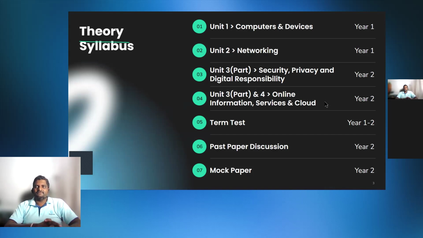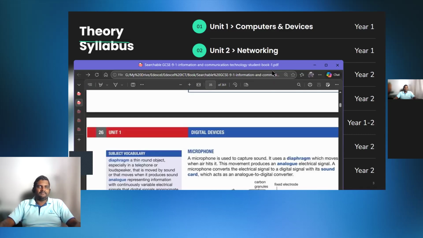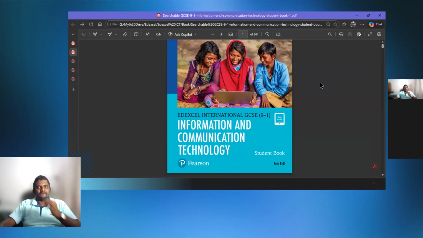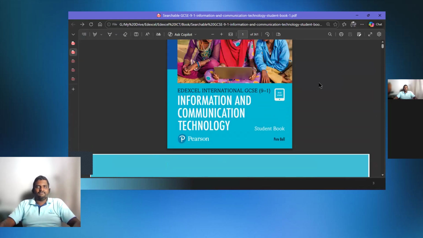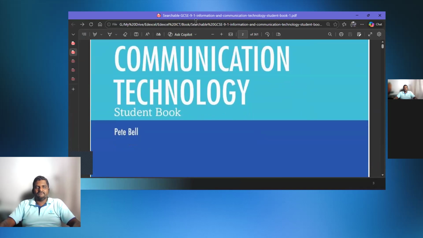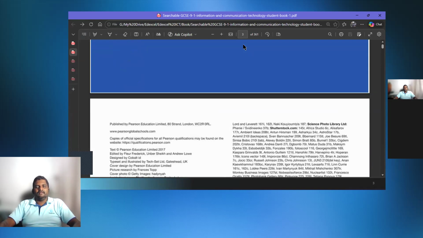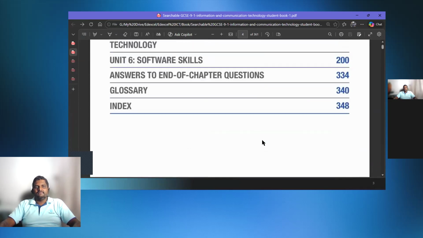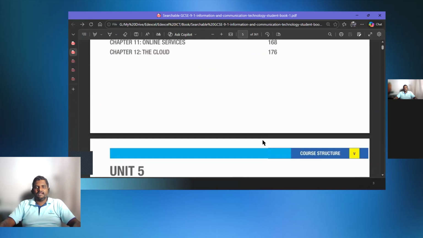Yes. Okay. So do you have any idea how many units are there in that book? This is the book, right? So how many units are there? If you scroll down, this is actually an edited version. I have changed certain pages, removing some, so that the PDF number and the number appearing on the latter part of the book are aligned. Otherwise, most of the time the numbers don't align in the PDF.